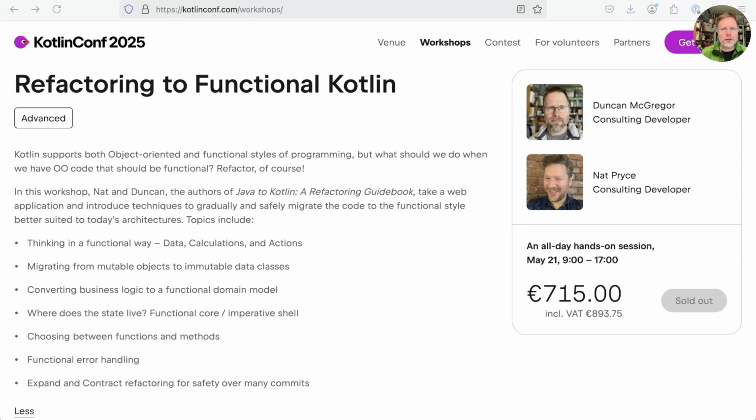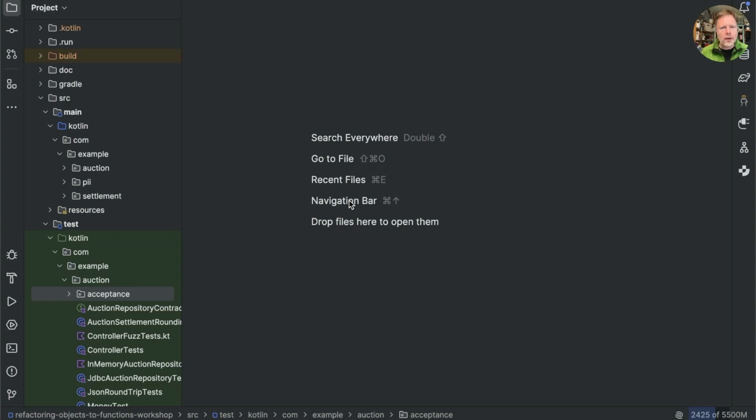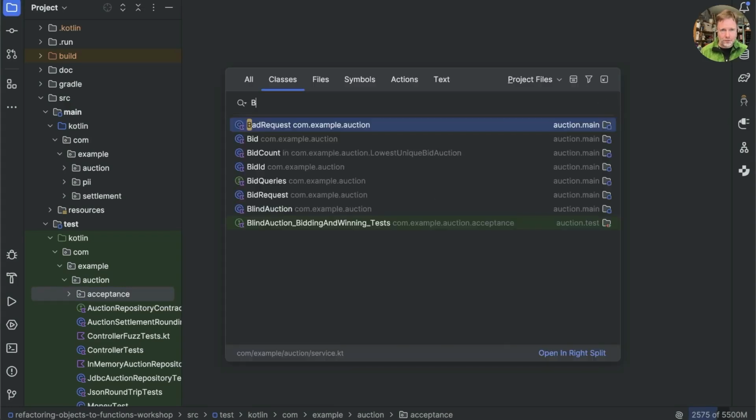Now that our workshop at Kotlin Conf in May is sold out, Nat Price and I figured that we'd probably better get on and design some content. We promised that we would take a web application and introduce techniques to gradually and safely migrate the code to the functional style, and Nat has been hard at work writing that application to give us something to play with. Here it is. It implements an auction server, and auctions have bids.